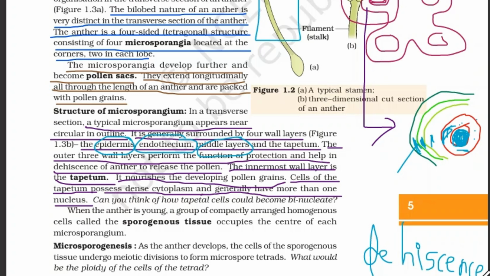Dehiscence means that inside the anther a lot of pollen grains are present, and when they mature, when the time is right, the anther bursts out. This bursting out to release pollen grains is called dehiscence, and these three layers help in protection and dehiscence.